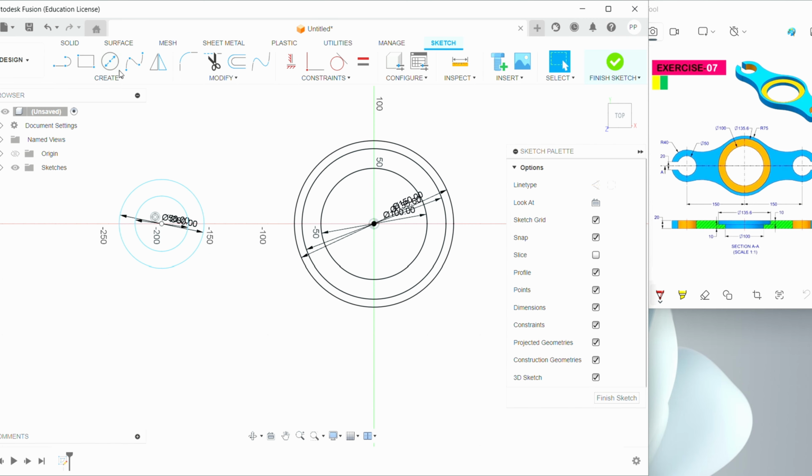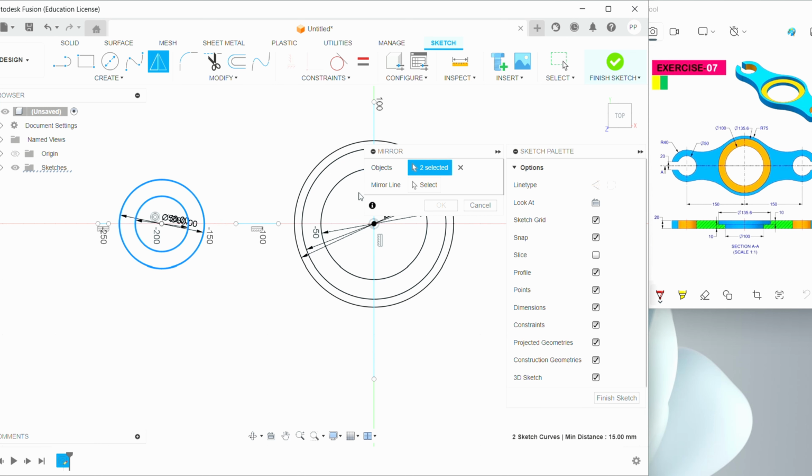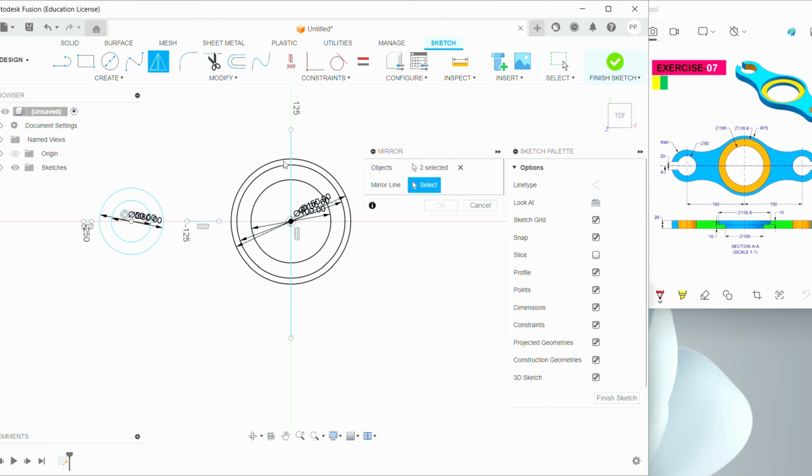So instead of drawing another circle, I'm going to draw a line like this and another line vertical. It would be really convenient if I draw like this. Okay, I have drawn a horizontal line and a vertical line. I'm going to mirror it. Go to mirror, just click these 2 points, and mirror line, you need to click this line as mirror line. If you give OK, you could get another two circles.